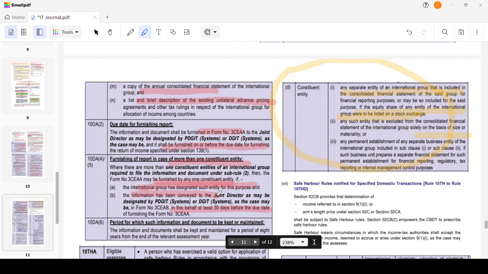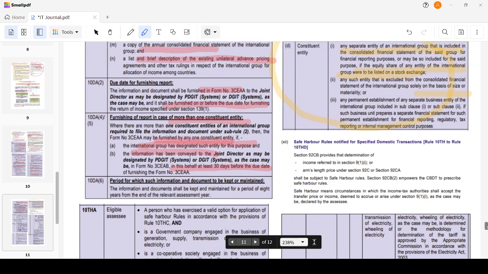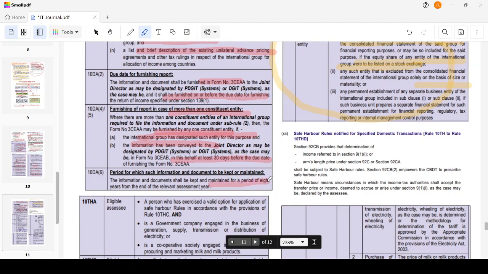So at least 30 days before the furnishing of return of income, I have to intimate the JD that I have been assigned or designated for this purpose of submission of the master file. Period for which such information and documents are to be maintained: it is 8 years.